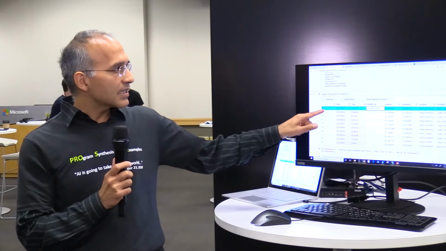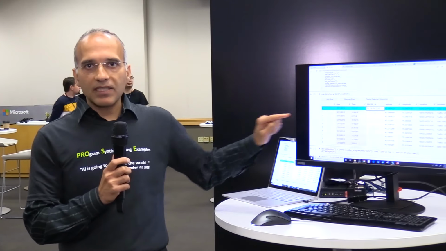So Flashfill is a popular capability in Excel that allows automation of string transformations. For instance, it can convert first name, last name to last name, comma, first name from simply one example. But unfortunately, this Flashfill capability won't help in this case because here, this is more than a string transformation. This is more than regular expressions. We need to leverage the semantics of dates and numbers in order to do this transformation.